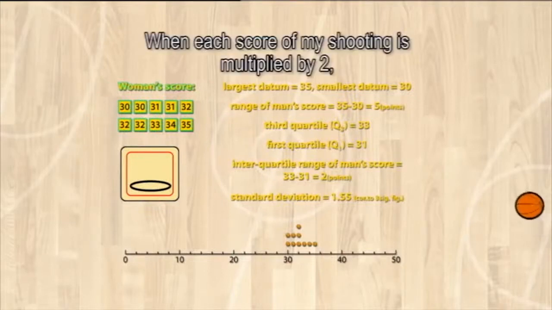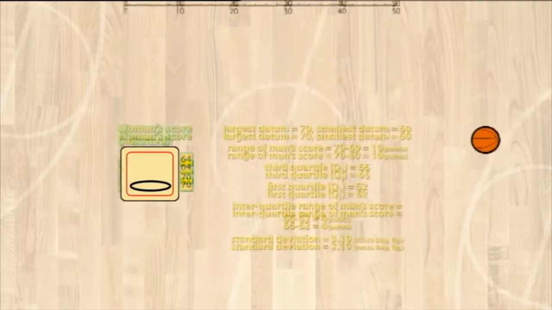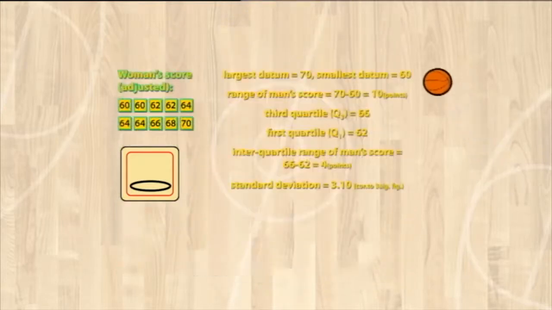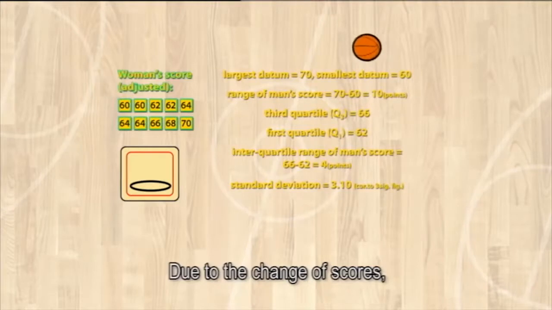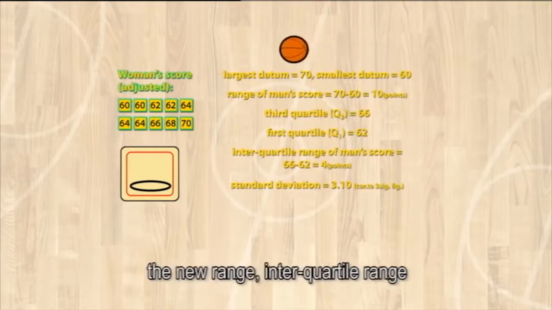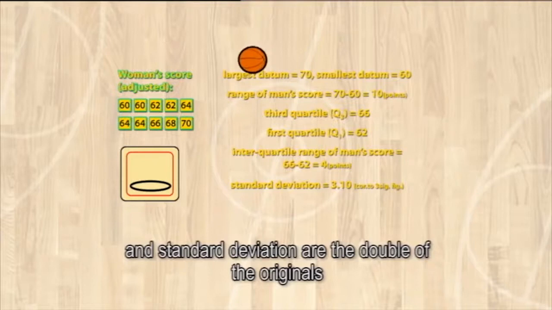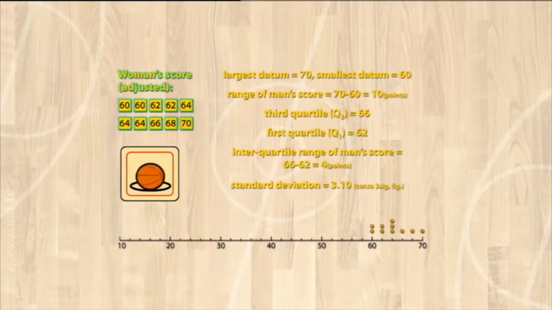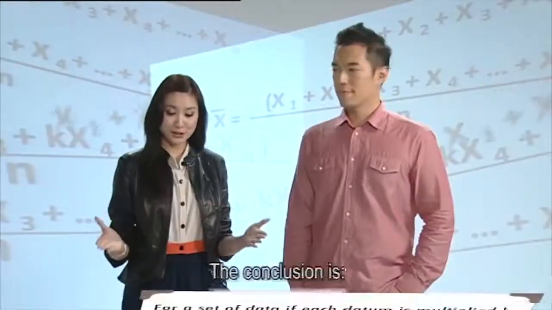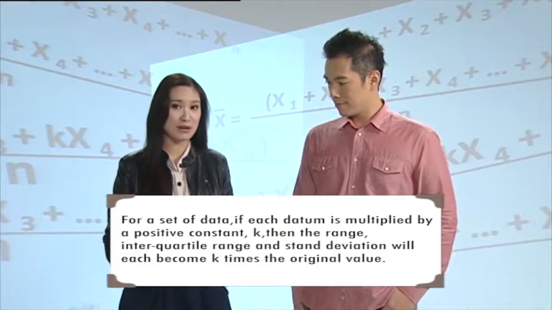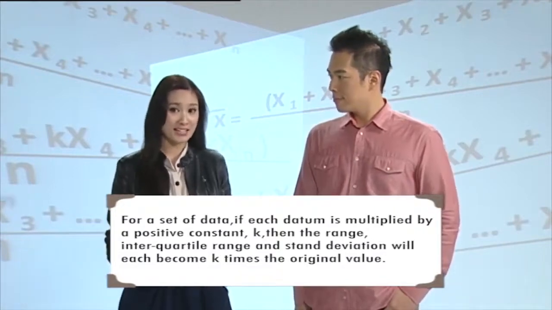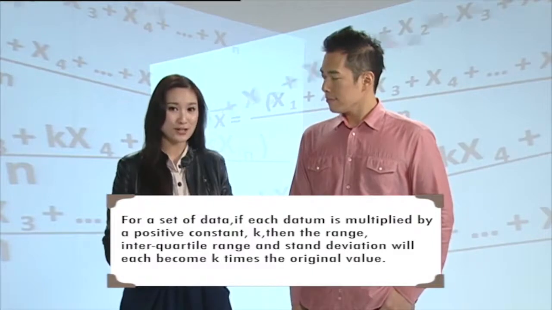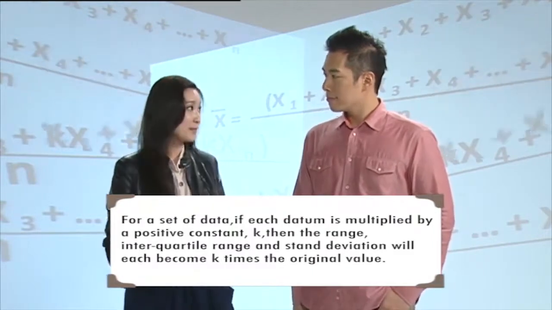When each score of my shooting is multiplied by 2, here are the new scores. Due to the change of scores, the new range, interquartile range, and standard deviation are the double of the originals. New scores plotted on a number line like this. The conclusion is, if a constant k is multiplied to each datum, then k is also multiplied to the range, interquartile range, and standard deviation respectively.